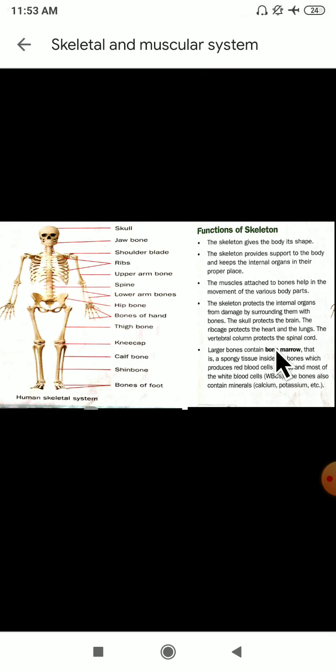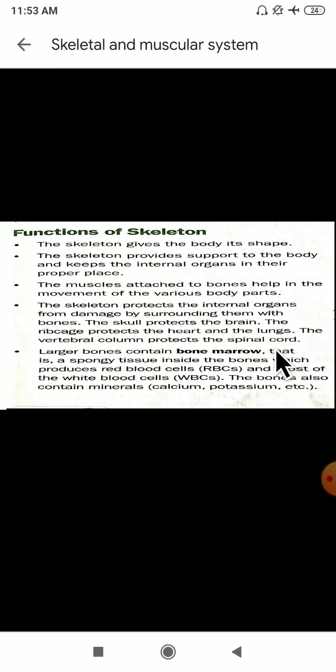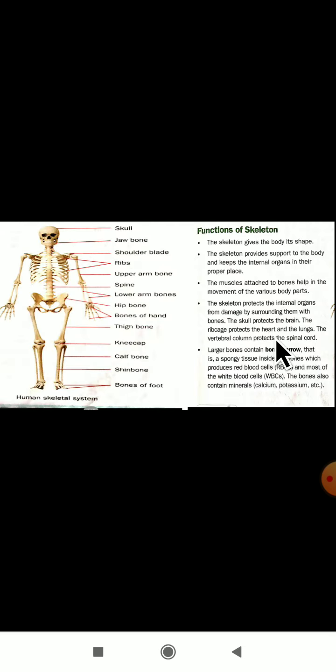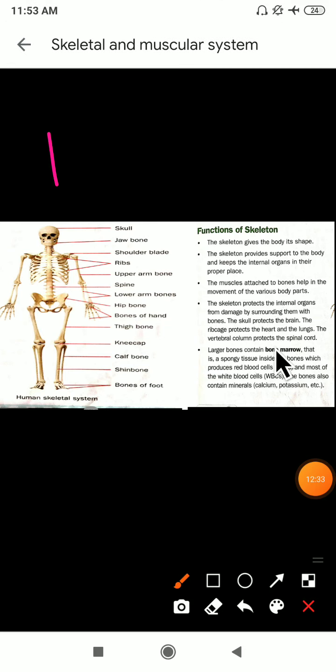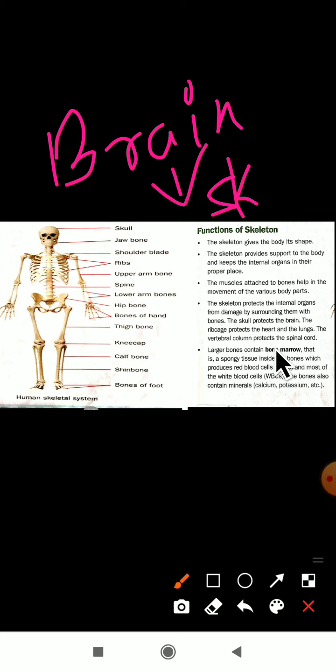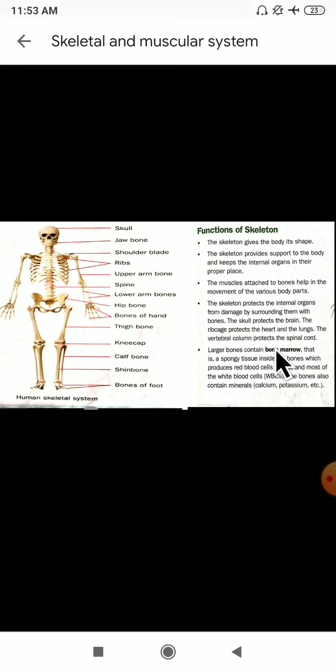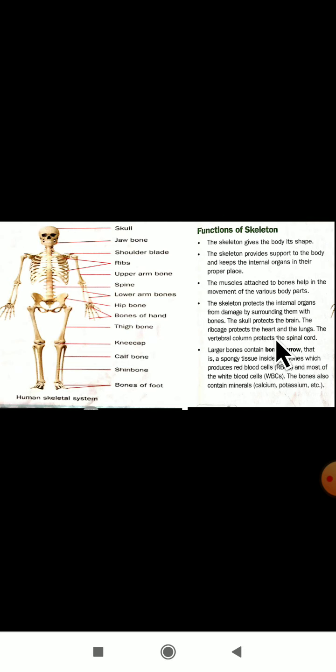Remember, the brain is protected by the skull here. Brain is protected by whom? Brain is protected by the skull, because in the skull part only the brain is present. This is the skull portion, so in this only the brain is present. Okay, so the brain is protected by whom? The brain is protected by the skull here.